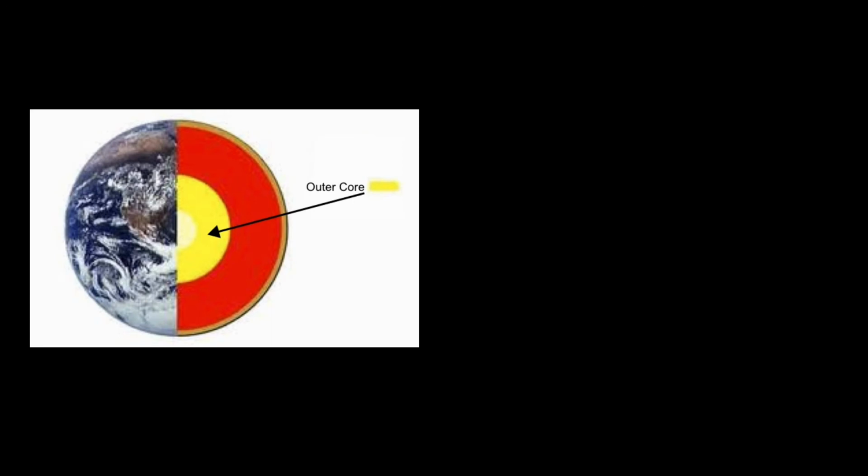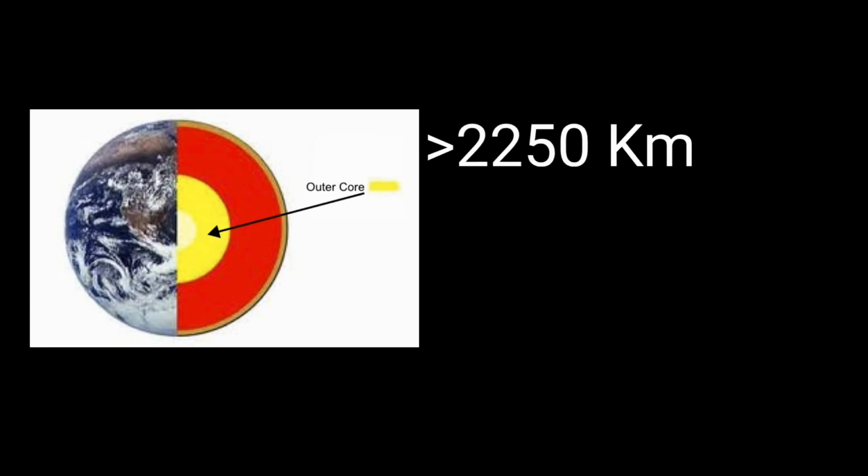The outer core is the thickest layer of the Earth at 2,250 kilometers thick. It is the layer above the inner core of the Earth. The outer core is made up of molten metal, formerly known as magma. This layer has a temperature of around 8,132 degrees Fahrenheit.